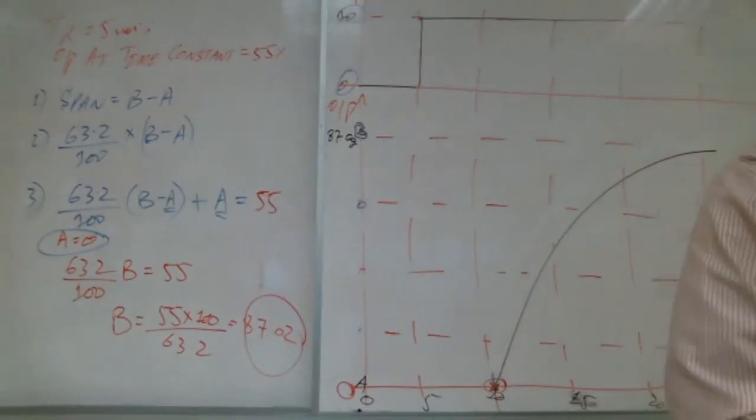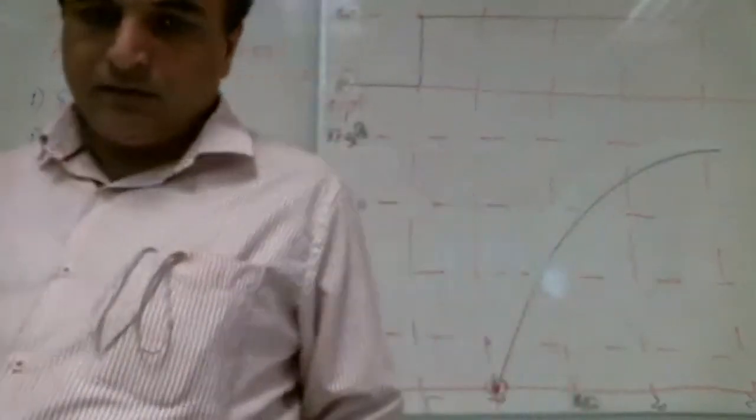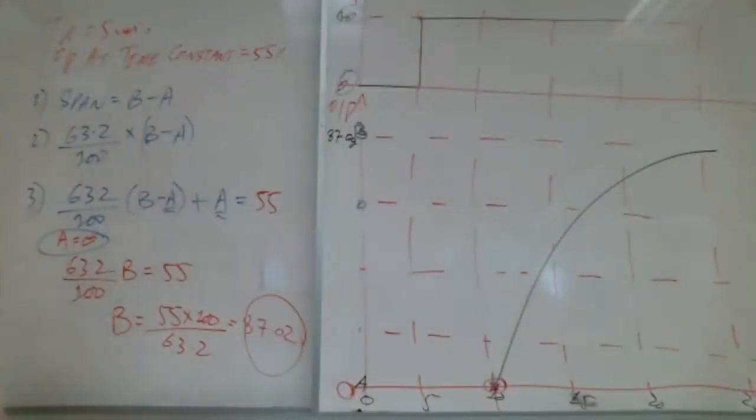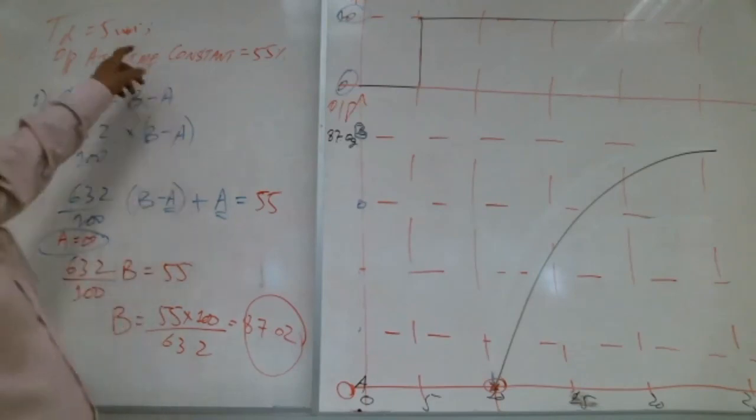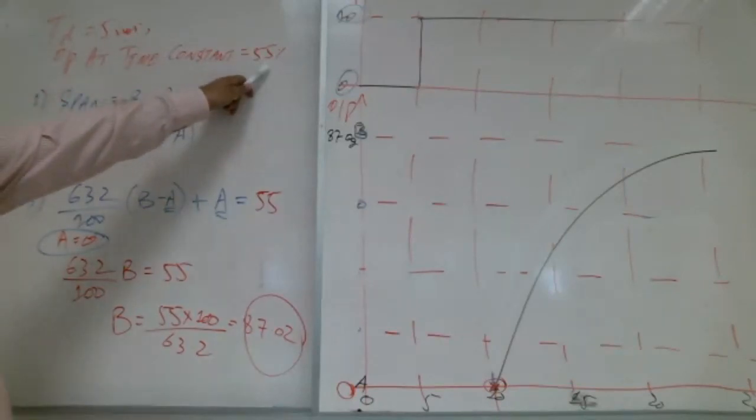Teacher, if the question gives gain with time constant, is it possible to answer the question? Sorry? If the question gives us a gain, which is KP, and time constant. No, that was the last question, not this one. In this question, delay time is given and output at the time constant is given. You get my point?